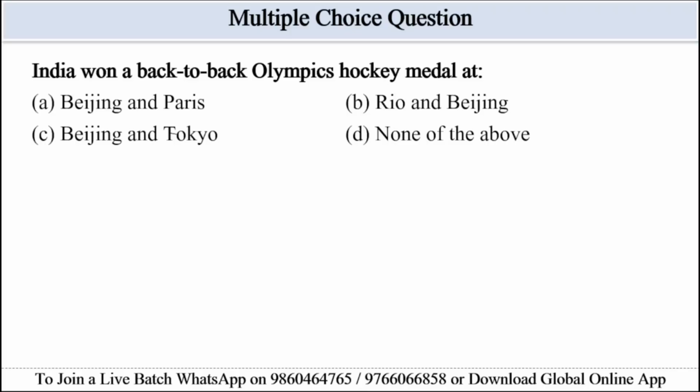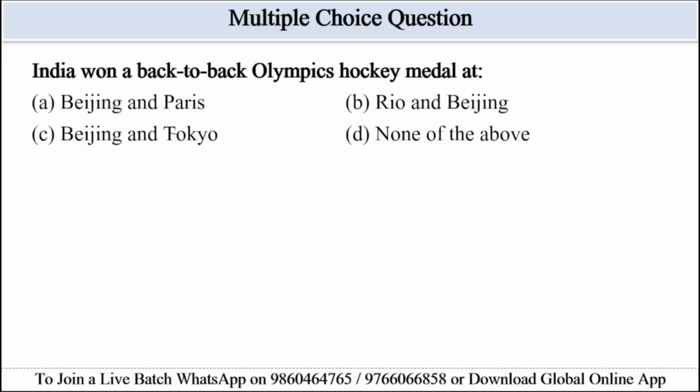So let's see which options are given here. Option A is Beijing and Paris. It will be wrong because the passage states the previous Olympics had the highest haul. The text earlier mentions Tokyo 2020 and the Beijing 2022 Winter Games, but the context of hockey is the Summer Games. So the previous Summer Olympics to Paris 2024 was Tokyo 2020. Option B, Rio and Beijing. It is also wrong. These are not consecutive games. Rio was in 2016, Beijing was in 2008.